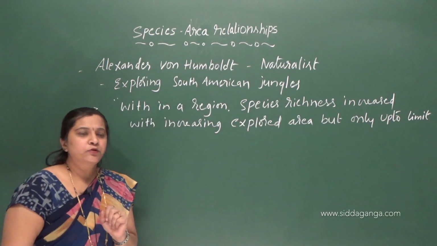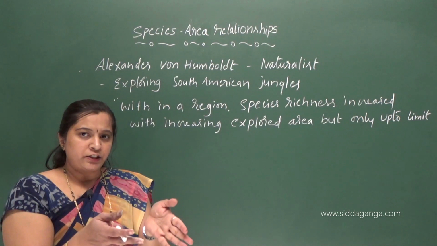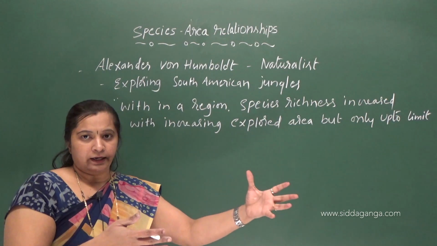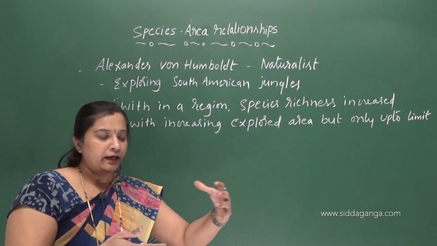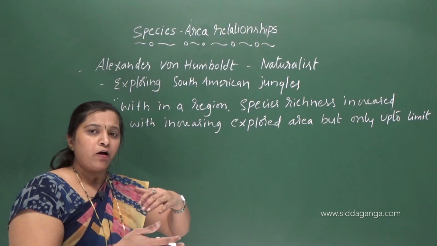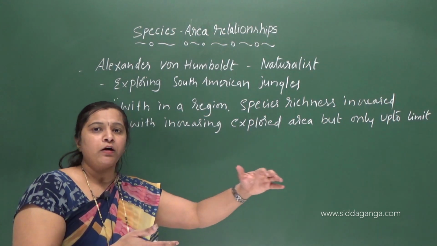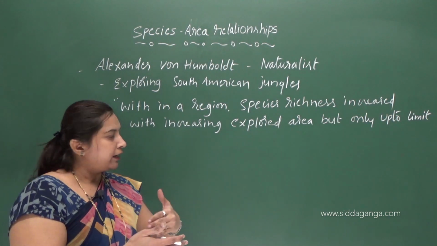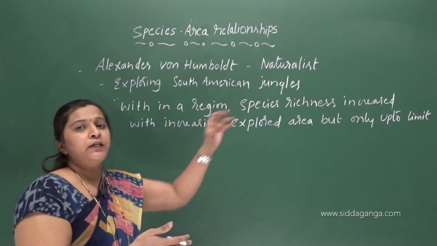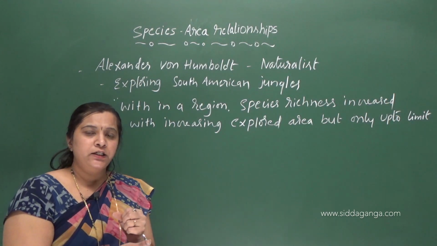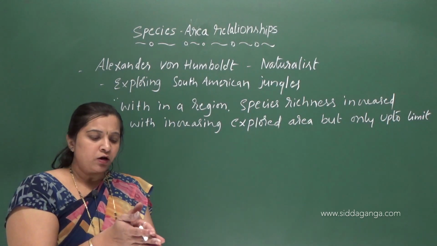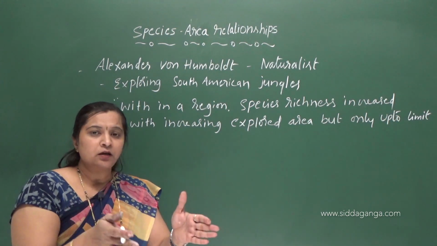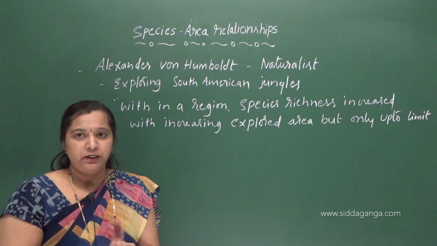As the explored area increases, the species also go on increasing. What is meant by species richness here? Species richness is the sum total of all the species present within a given area.